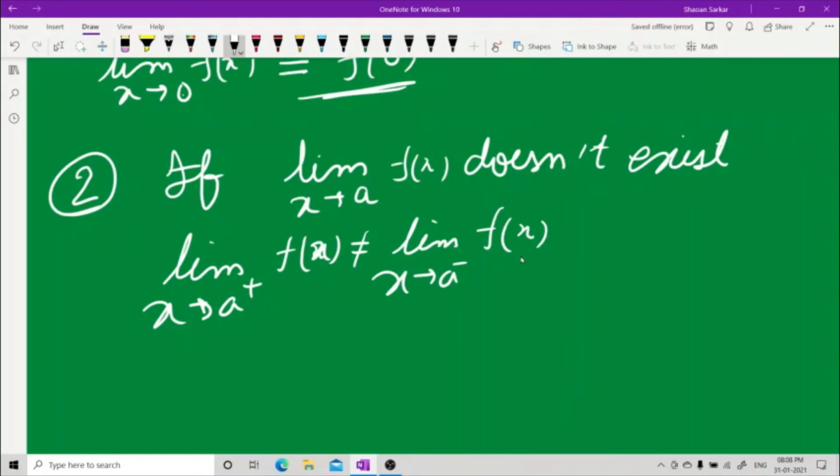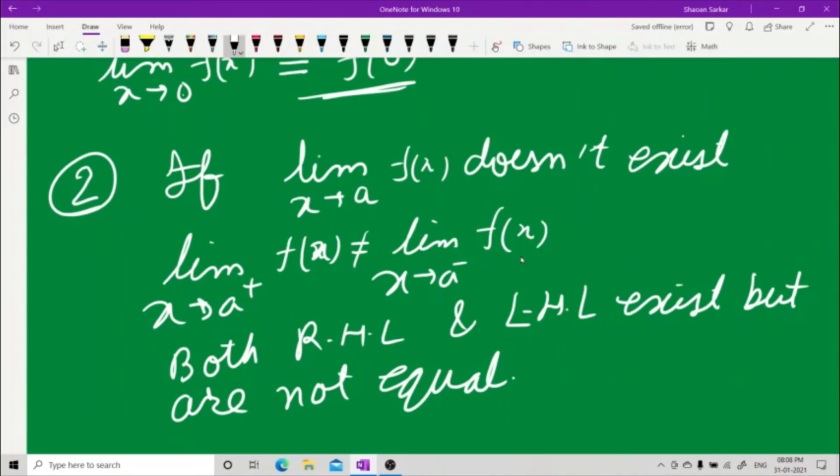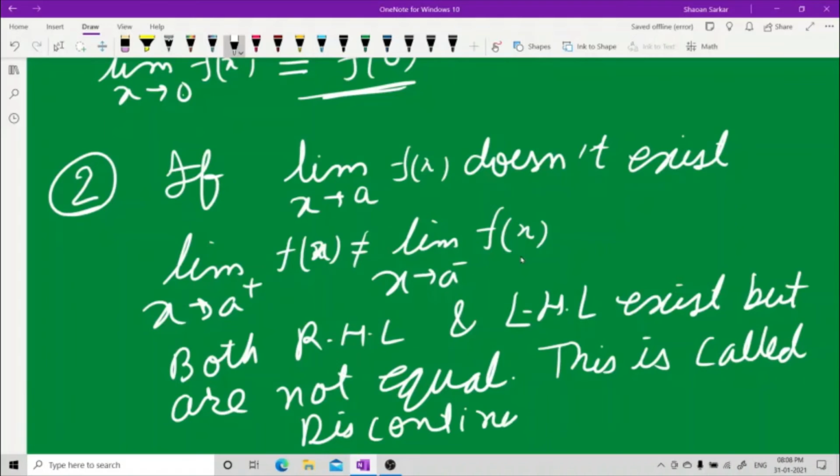So both the limits exist, both right hand limit and left hand limit exist, but are not equal, then this is called discontinuity of the first kind.